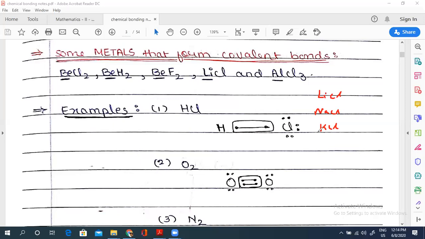Top to bottom, metallic character increases, non-metallic character decreases. So obviously, electronegativity decreases. So the top element of a group will have a small size and comparatively high effective charge with respect to size. Obviously it's not about the value of charge, it's about size also. Makes sense? Got this?